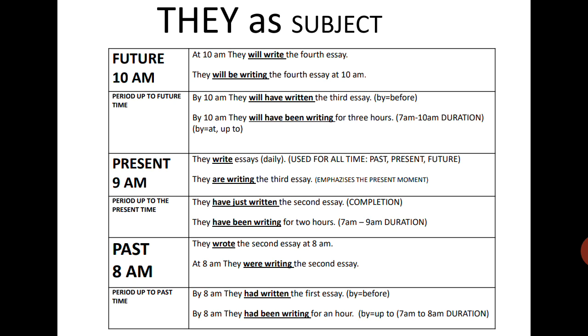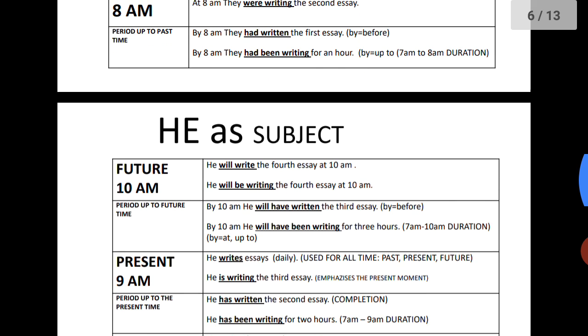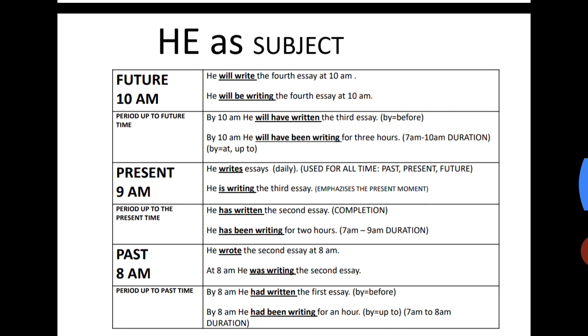So far, we have seen all the 12 sentences for three subjects: we, you, and they. Have you observed the verb structure? The verb structure is almost the same for all the three subjects. Let's move to the next subject, he.